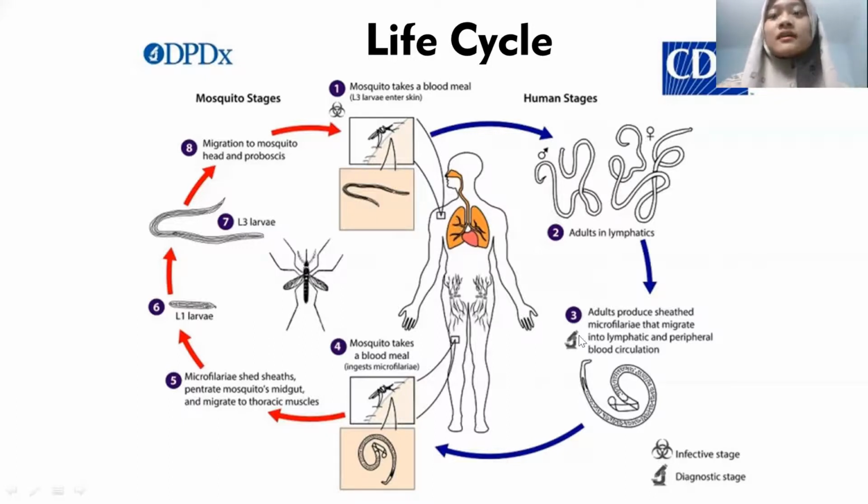This cycle is repeated from one person to another person. It repeats again and again. So it is the transmission of the filarial worms.